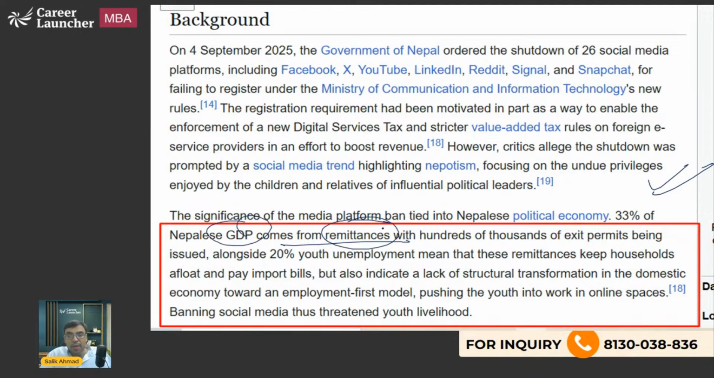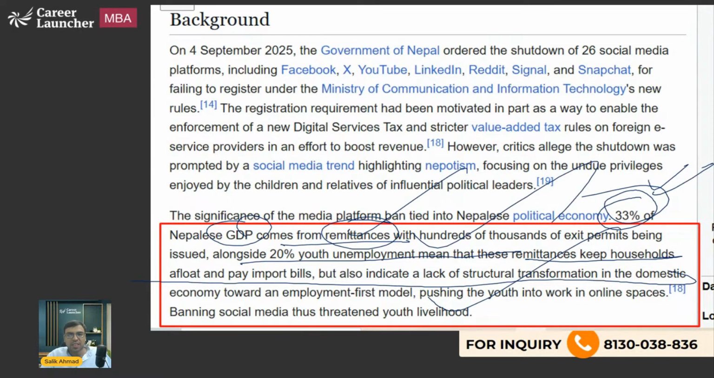33% of Nepal's GDP comes from remittance. Remittance means money from those who are staying abroad. For example, a Nepali citizen staying in India, doing a job and sending back the money. Or let's say Nepalis living in Gulf countries, let's say in Dubai, they are earning and sending back money, right? So these are the problems: unemployment, corruption. These things were in the news.